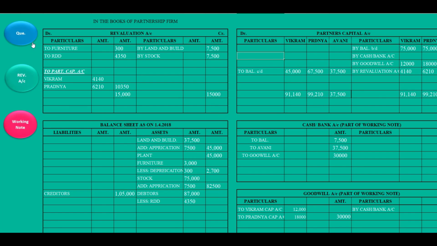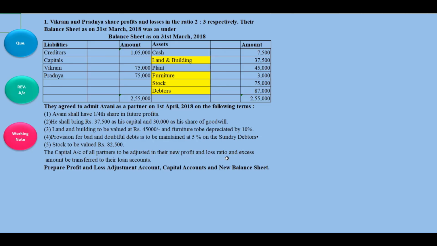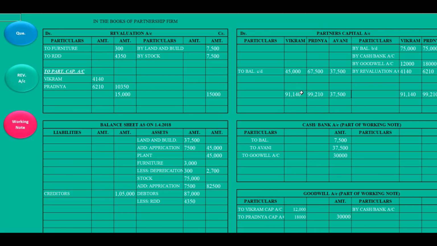See, go back to the question. What does it say? Excess, right? Excess amount to be transferred to their loan account. So we will check how much is the excess. See how to do that. 91,140 minus 45,000.